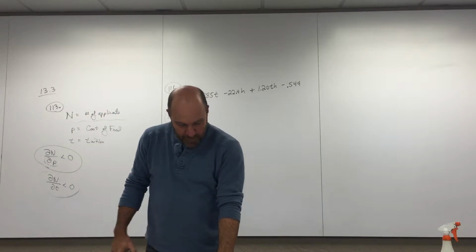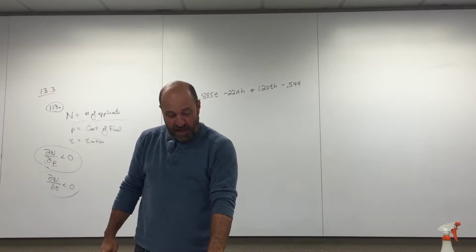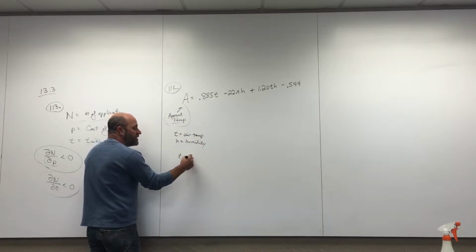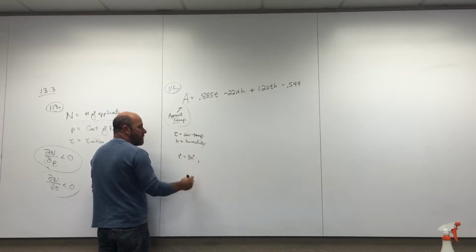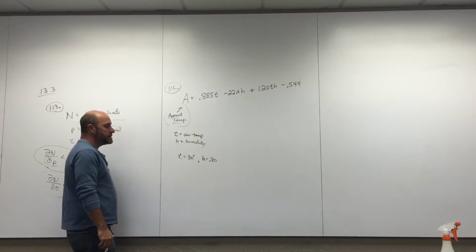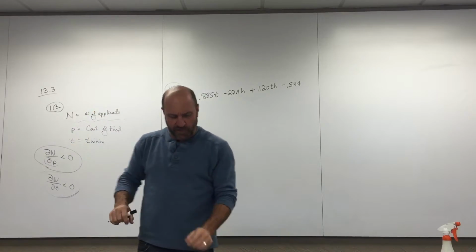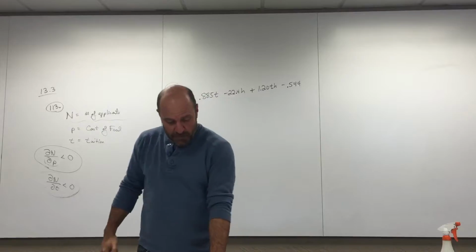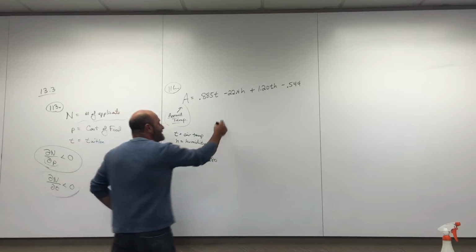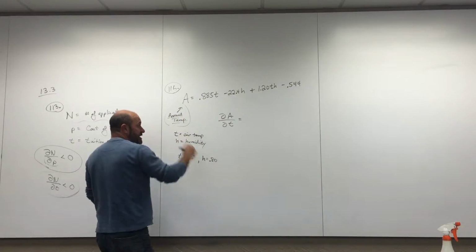What would they like me to do? They want me to find dA dT and dA dH at the moment when T is 30, and that's in Celsius, I think, and H is 0.80. Plug it in and find the apparent temperature? No, that's not what they asked. That would be interesting, though. Plug it in and see what it feels like, man. Actually, they just wanted the rates of change. They wanted dA dT and dA dH.